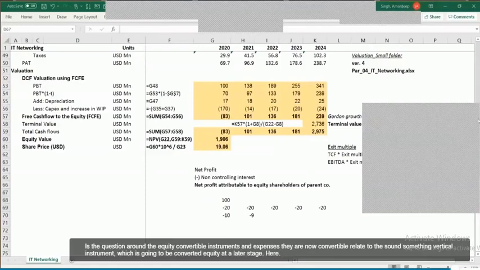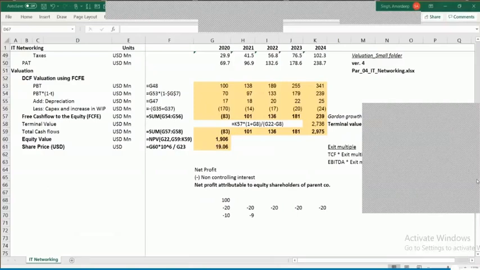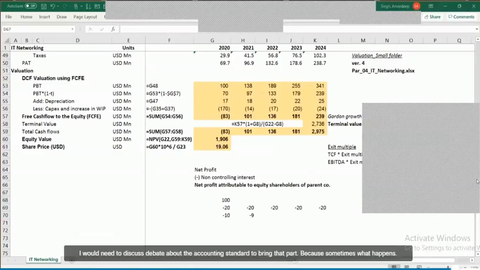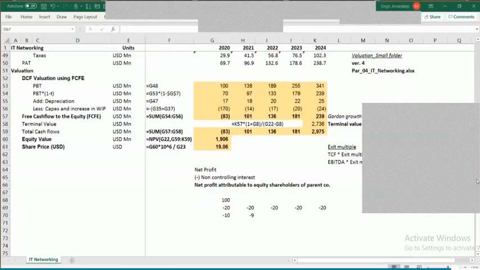There's a question around the equity, convertible instruments and expenses thereof. Now, convertible instruments would basically relate to some convertible instrument which is going to be converted to equity at a later stage. Here, I would need to discuss a bit about the accounting standards to bring that part, because sometimes what happens is there is a